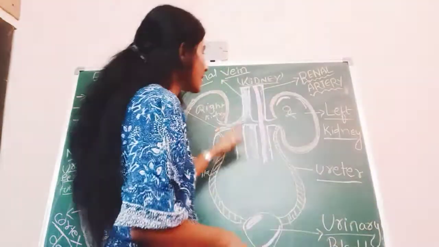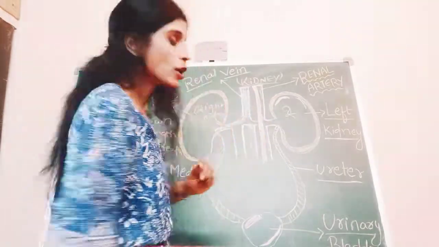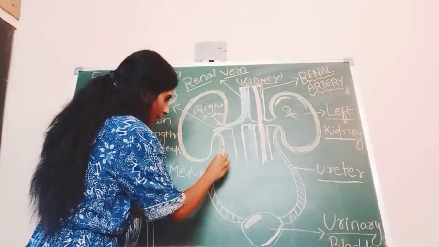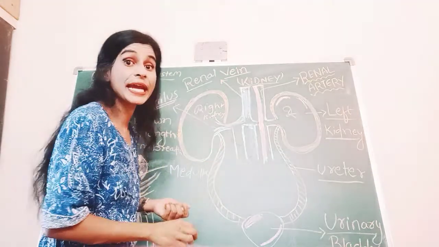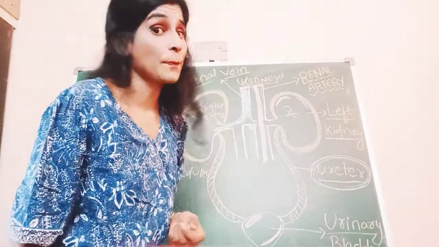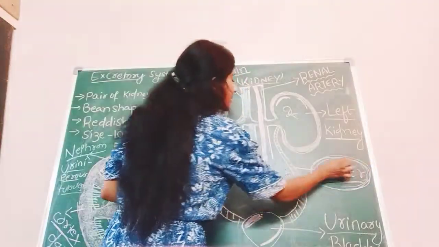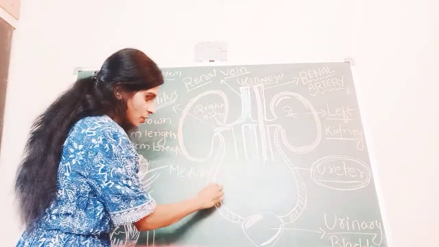And what other things does the excretory system contain? We discussed the excretory system consists of a pair of kidneys and also a pair of ureters. A pair of ureters, you can see this tube-like structure.